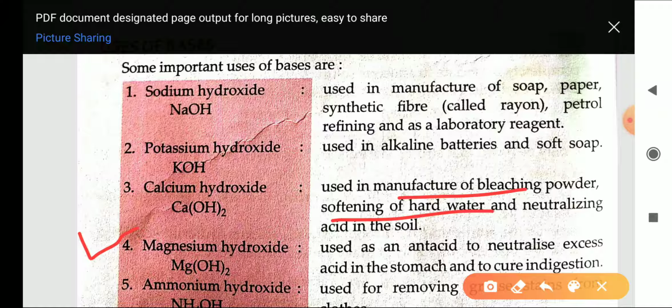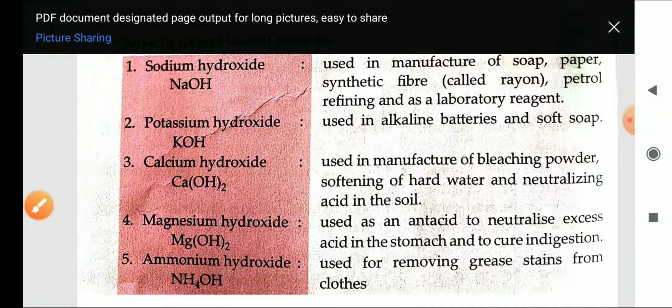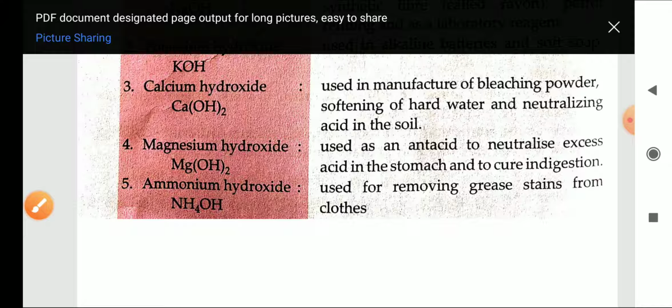Fourth one is magnesium hydroxide. It is used as an antacid to neutralize the excess acid in the stomach and to cure indigestion. Fifth one is ammonium hydroxide, which is used to remove grease stains from cloth. So these are some uses of bases.